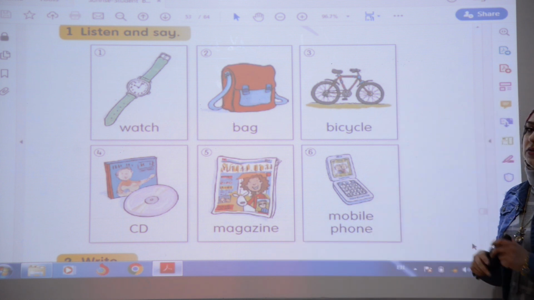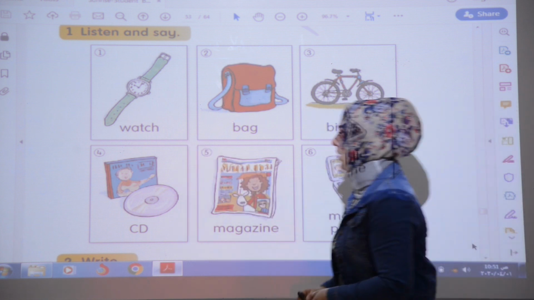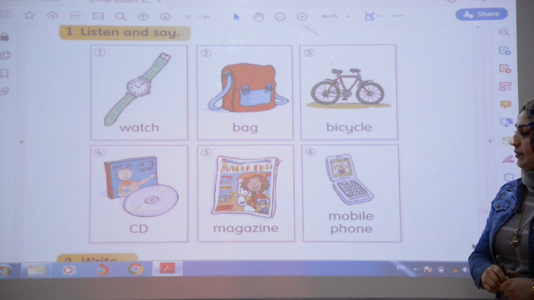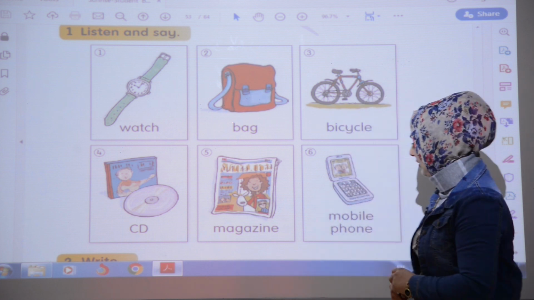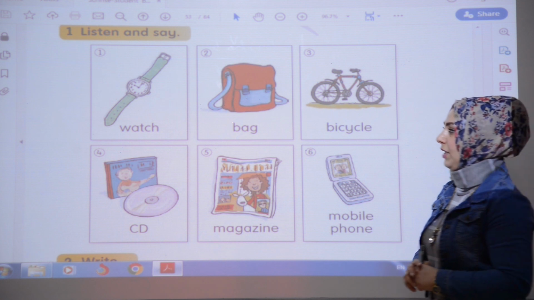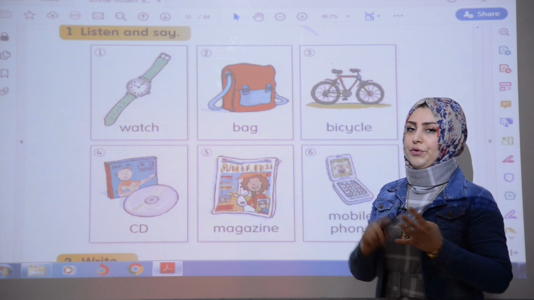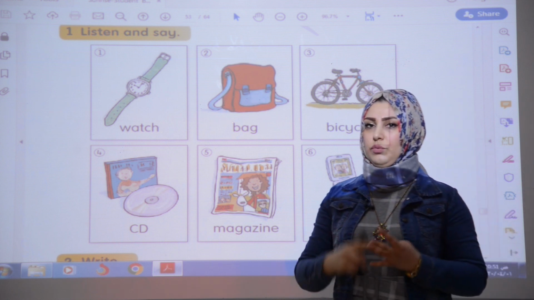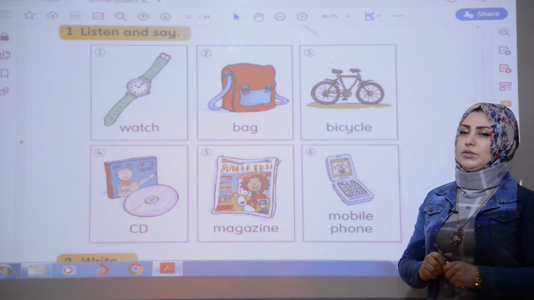It's really easy. For example, I have a watch. I have a bag. I have a bicycle. I have a CD. You have a magazine. She has a mobile phone. She has a watch. We use has for he, she, it. We use have for I, we, you, they. Remember, keep it in your mind, okay?